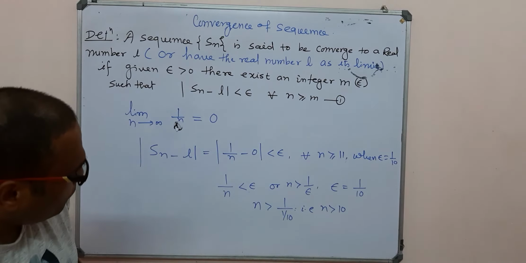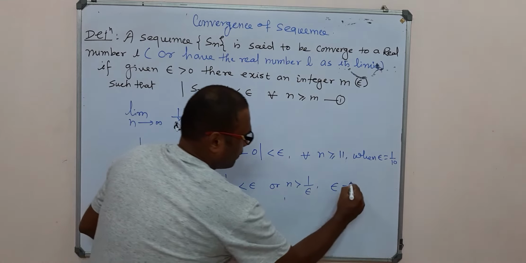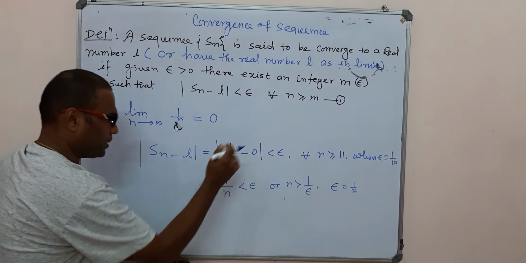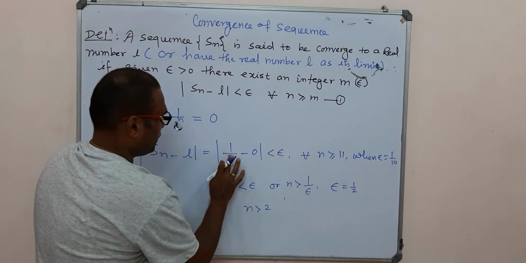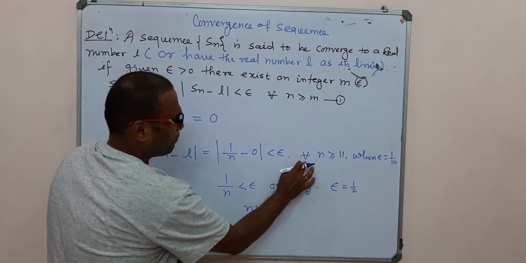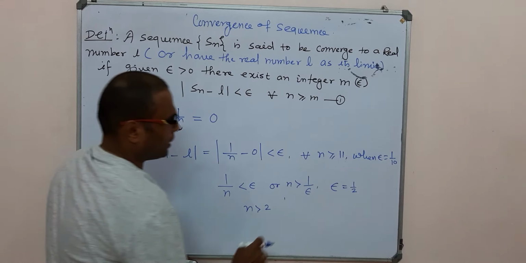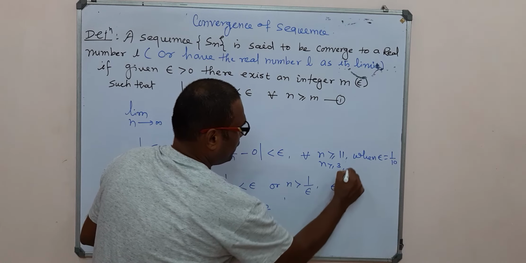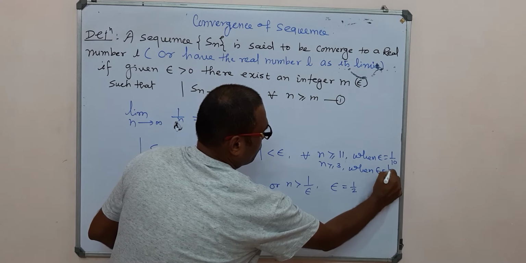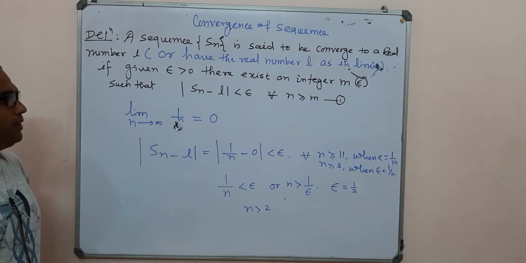If you choose epsilon to be 1 by 2, that is 0.5, then how can you write this statement? n is greater than 2, so 1 by n minus 0 is less than epsilon for all n greater than or equal to 3 when epsilon is 1 by 2. So this is our definition of the convergence of a sequence, or limit of a sequence.